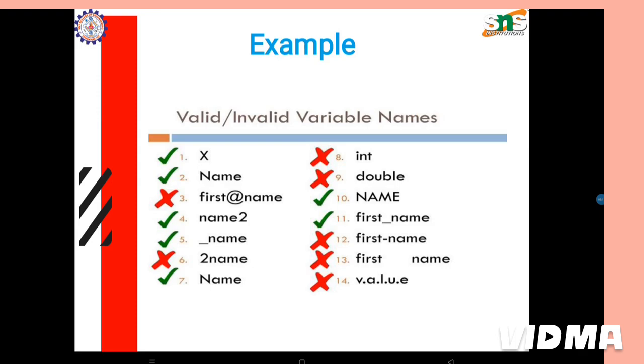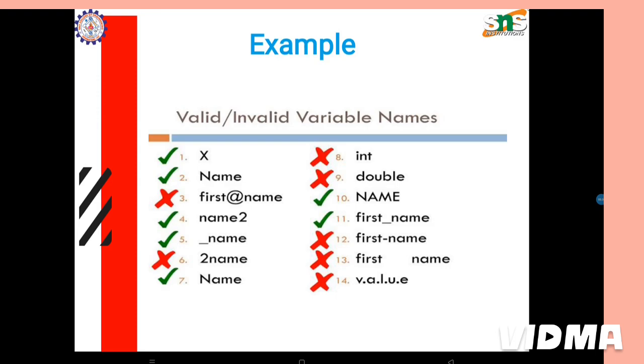Number 7 is valid. In number 8 we cannot use int because it is a keyword. Double and the like are keywords too, and we cannot use a keyword. Number 10, all capital, is well and good. Number 11, with a leading underscore in the name, is also valid. A name with a hyphen we cannot use, so it is not valid.